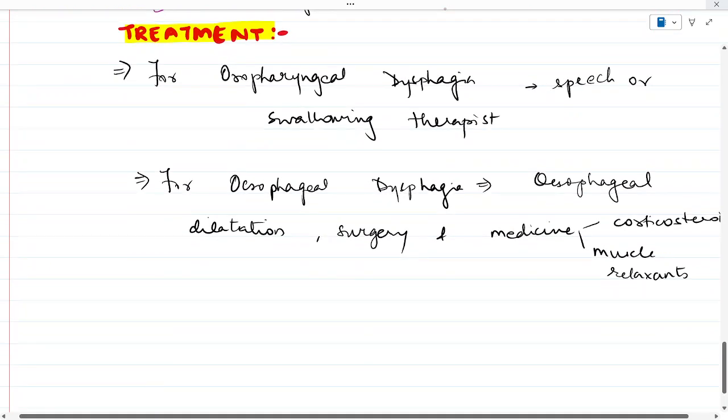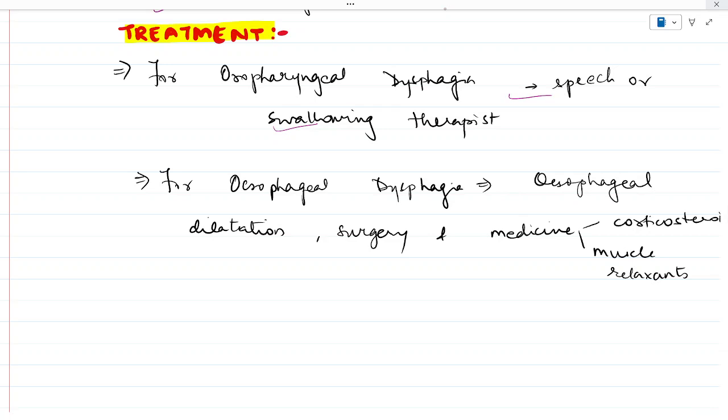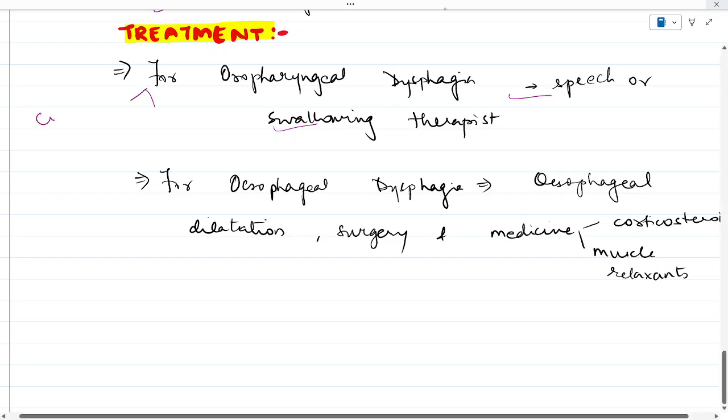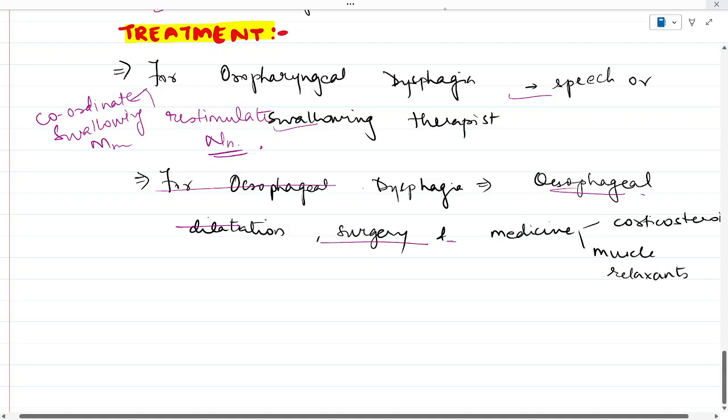Treatment in cases of oropharyngeal dysphagia. Usually, the patient is referred to a speech or swallowing therapist, which usually includes learning exercises. The main principle behind it is to re-stimulate the nerves and to coordinate the swallowing muscles. And in case of esophageal dysphagia, procedures like esophageal dilatation, surgery, and medicines like corticosteroids and muscle relaxants are to be given.